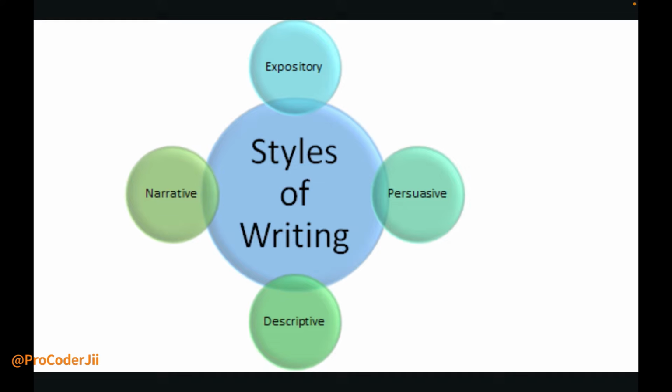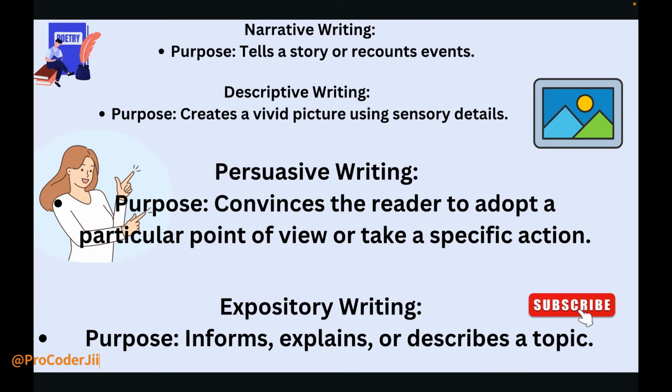Now for styles of writing, we use this with the help of examples. There are four types of writing: narrative writing, descriptive writing, persuasive writing and expository writing. What is narrative writing? The purpose of narrative writing is to tell a story or recount events. If you write a poem, in the poem you recount something every time, like मछली जल की रानी है, जीवन उसका पानी है. So the example of narrative writing is a poem.